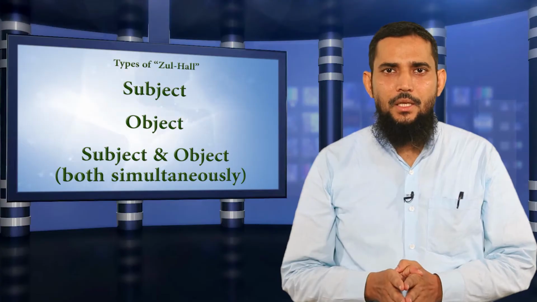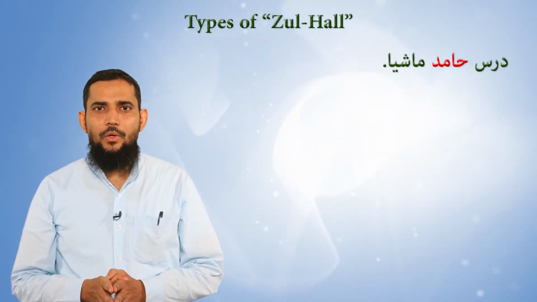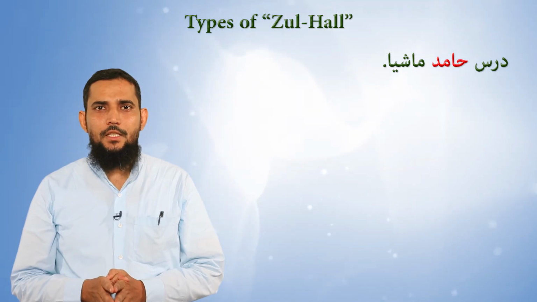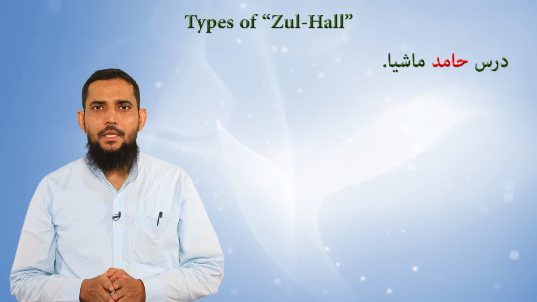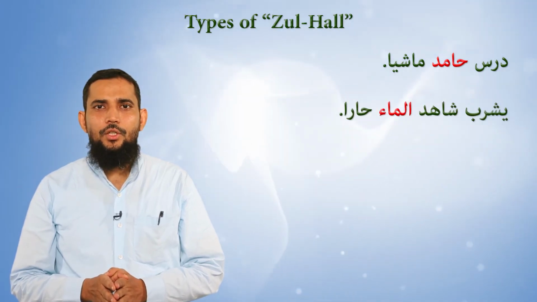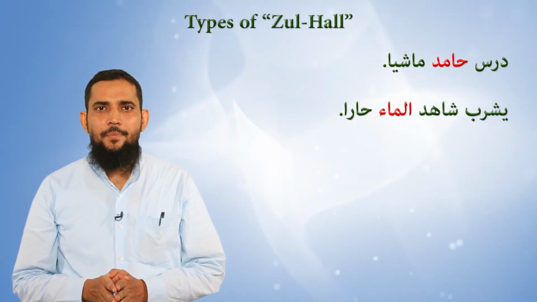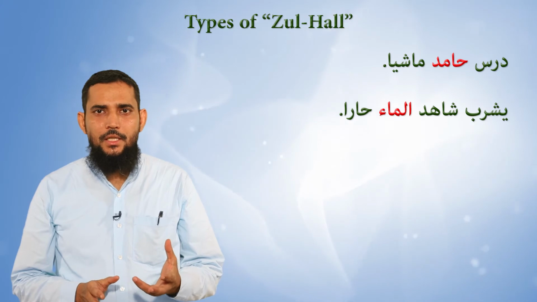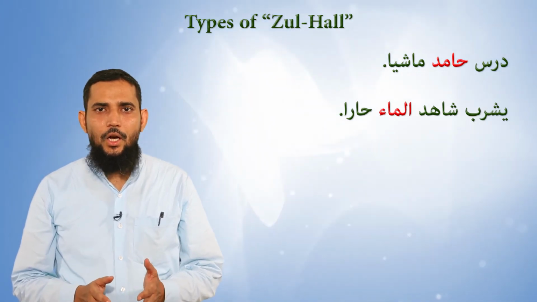For example, Darrasa Hamidun Mashiyan. Here the word Mashiyan explains the condition of a subject, that is Hamid. In another example, Yashrabu Shahid Al-Ma'a Harran. Here Al-Ma is an object, Shahid drinks water that is hot.